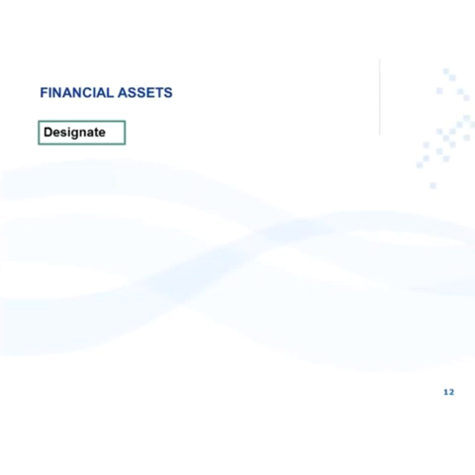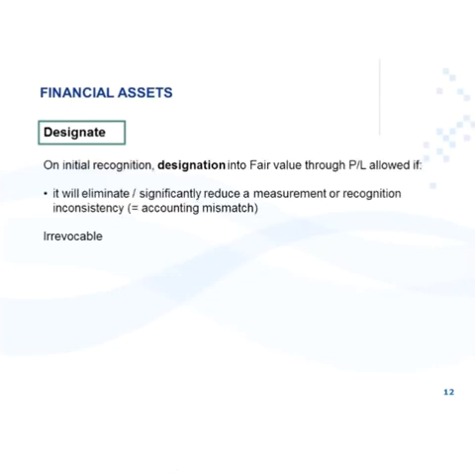Then we said under the at fair value through profit or loss category, we have another instance where you designate an instrument into this category. So it's not there by default. It's not there because it's mandatory. You designate it into this category. And this would be the instance where it can actually be measured at amortized cost, but you decide not to measure it at amortized cost, so you designate it into at fair value through profit or loss.